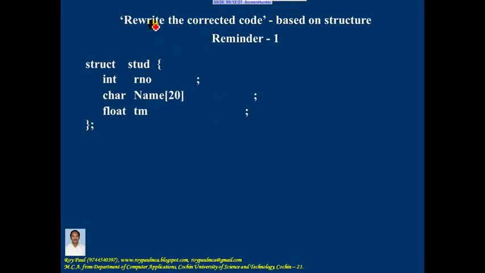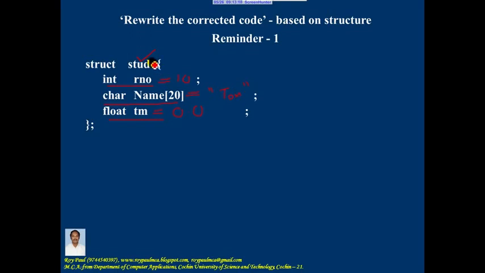To answer the "rewrite the corrected code" type of question based on structure, four reminders are there. Reminder 1: inside a structure, members should not be initialized. So this is a structure and these are the various members of the structure. Here I should not write int RNO is equal to 10. Here I should not write float total marks is equal to 0.0. Similarly, here I should not write char name of 20 equal to some name, say for example Tom,